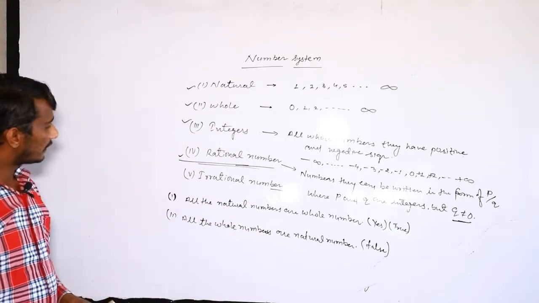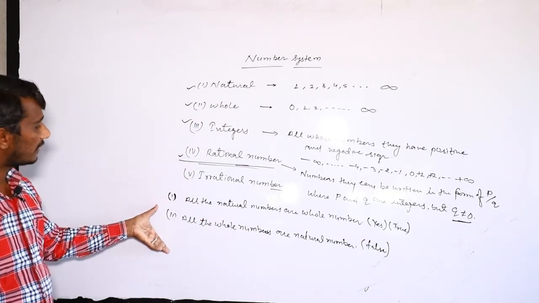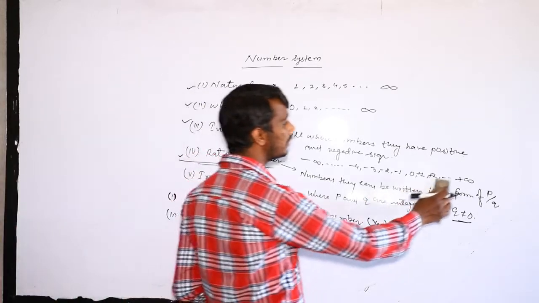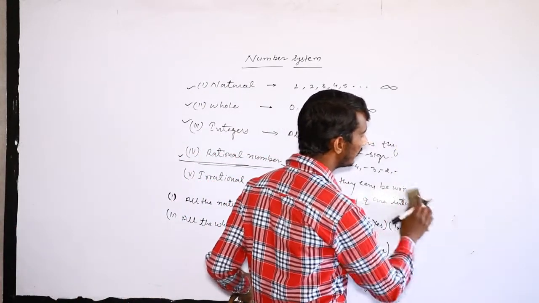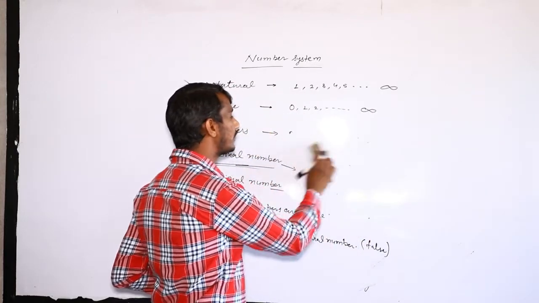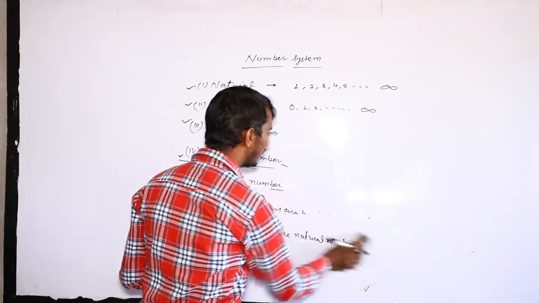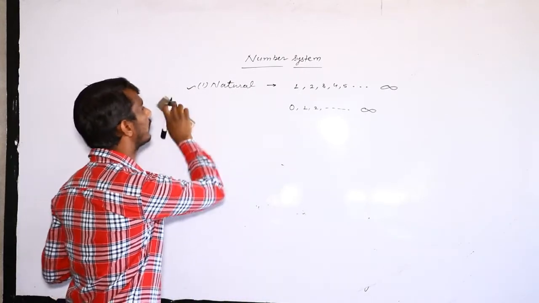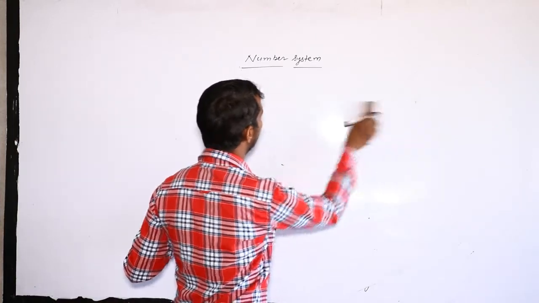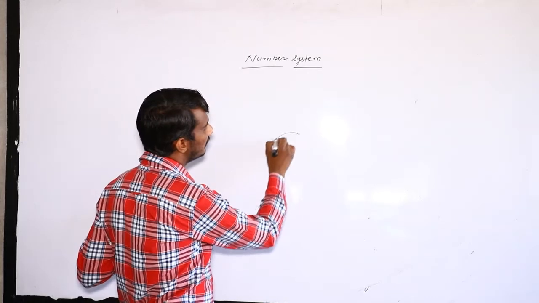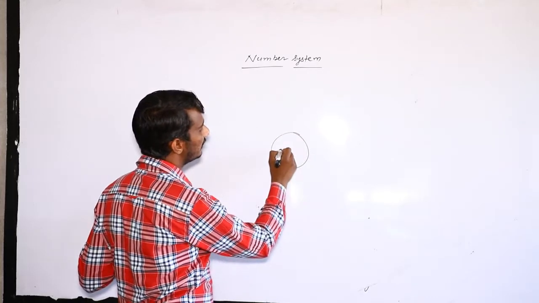Now these are the long processes to understand all the statements. So I am making a diagram, and you can easily understand the concept of the number system, how to define things one by one. Suppose this is the portion, this circle represents natural numbers.